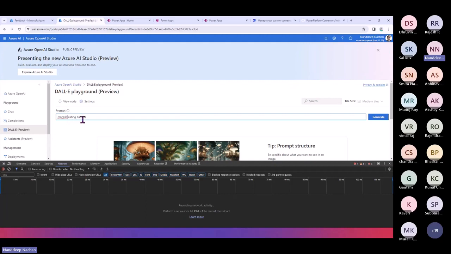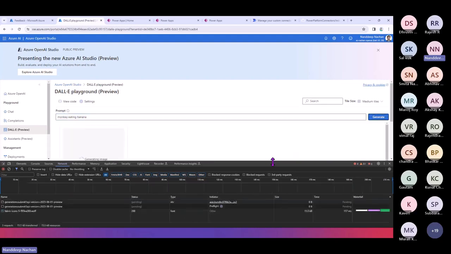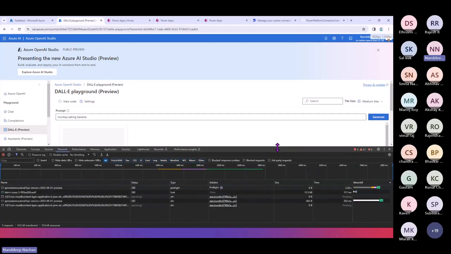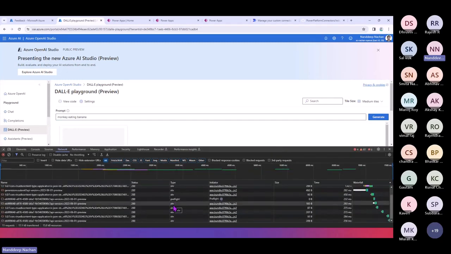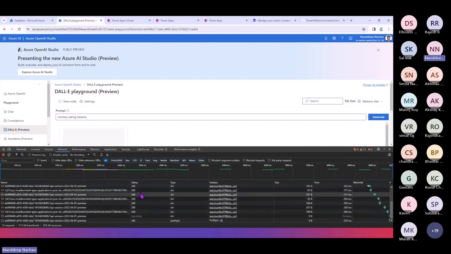Okay, monkey. All right, so just watch this network tab. Once I click on generate, you should be able to see all those requests which are going through. Again, not everything is necessary. We need to watch this one only.